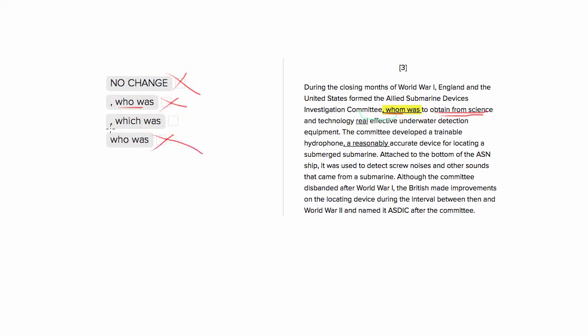Choice 3 is going to be best because it uses "which," which is something we'd use for something that's not a person. So "which" is going to be the best thing to modify this committee, which is not a person. So let's go with "which."